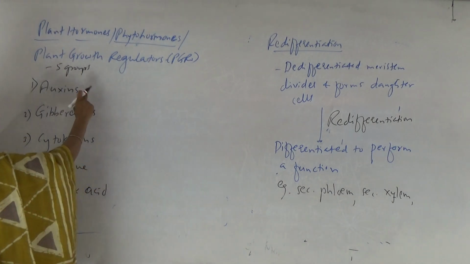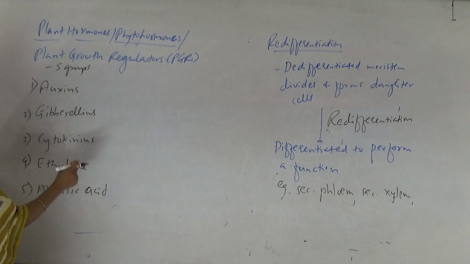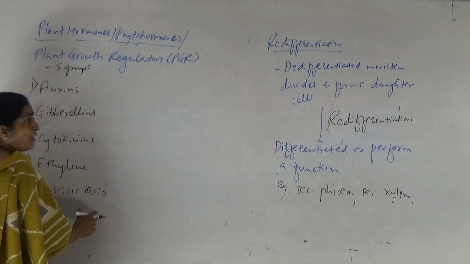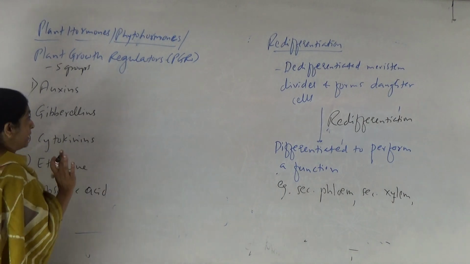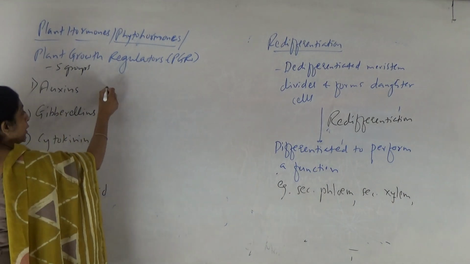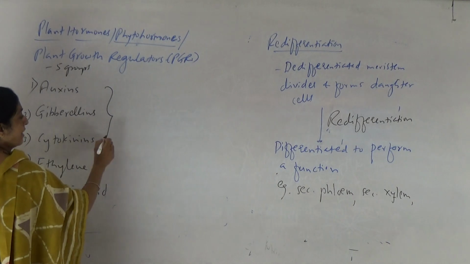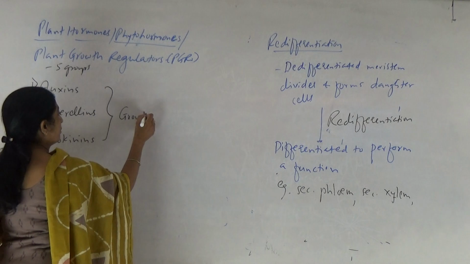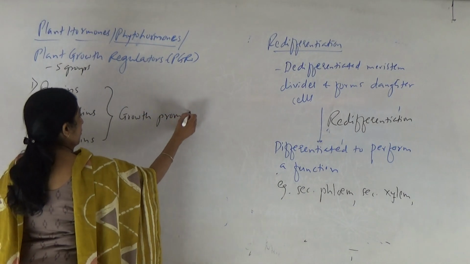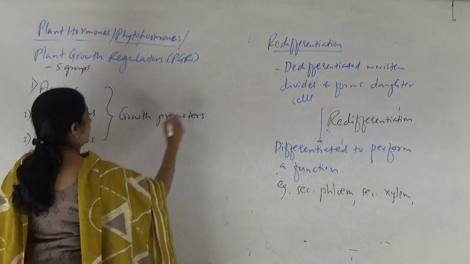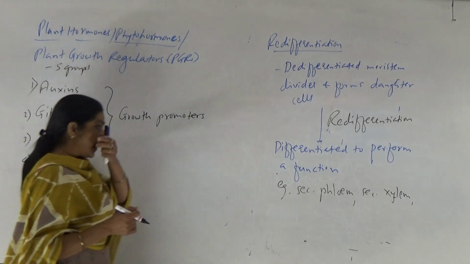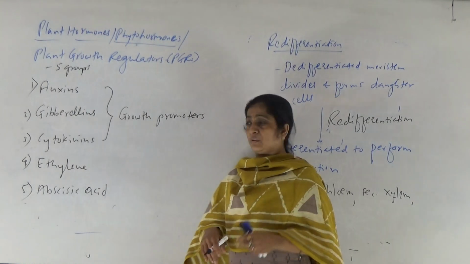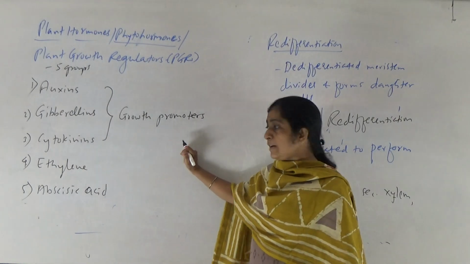Right? So auxins, gibberellins, cytokinins, ethylene and abscisic acid. These are 5 groups of hormones very commonly produced in plants. Now, the first 3 hormones are mainly described as growth promoters. They show an increase in the growth, enhancement in the growth when secreted by the plant, right?